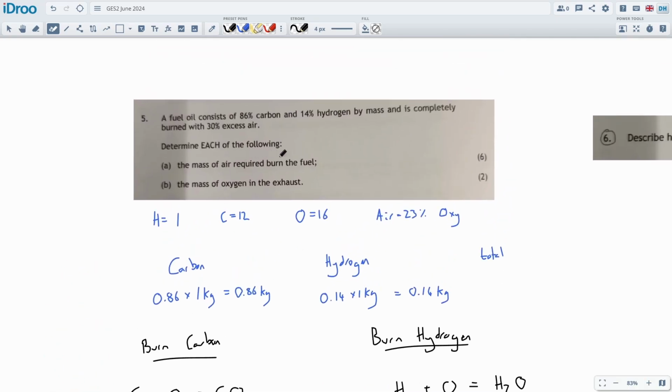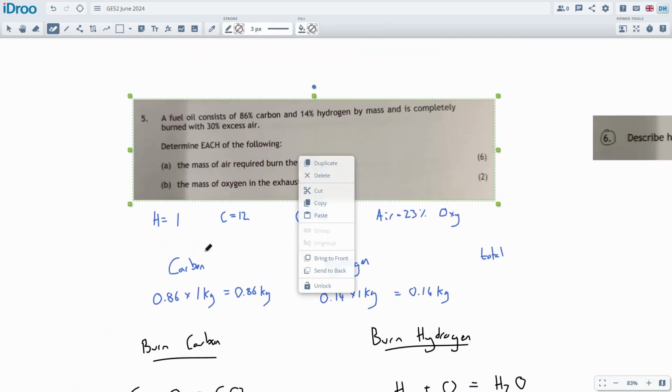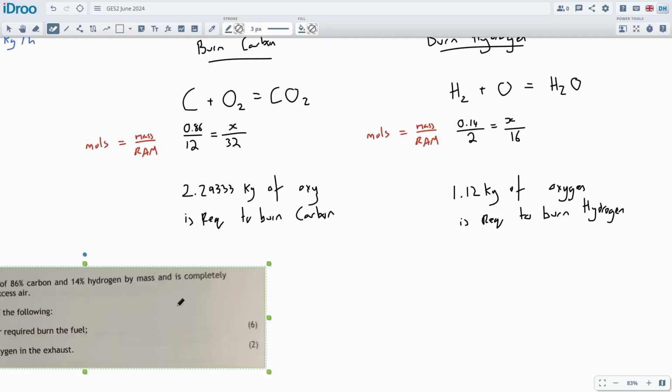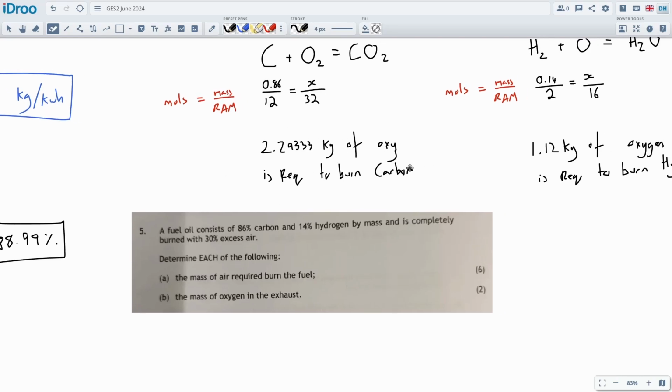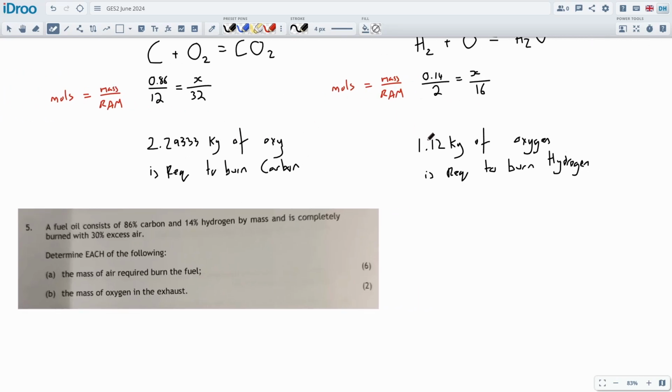And then we need the mass of air required to burn the fuel. Let's grab the question and bring it down with us, because we are going to calculate from this. From these two numbers, this is the stoichiometric amount of oxygen, the minimum amount of oxygen required to burn the fuel. We have to do a few stages of working now, because we're going to take this stoichiometric amount of oxygen, work it into the stoichiometric amount of air, then add in the excess amount of air, and that will be the answer. Just 3 stages of working on that one. Okay, so let's do those stages.